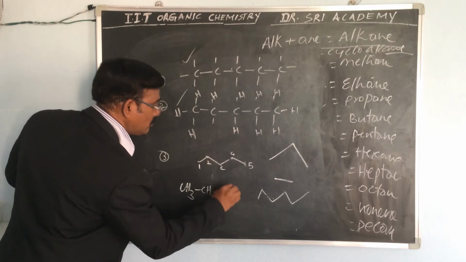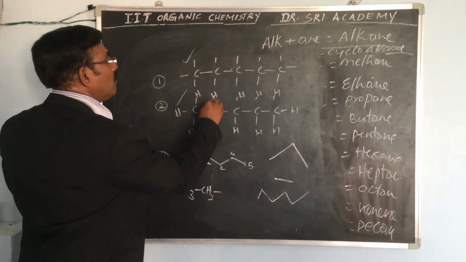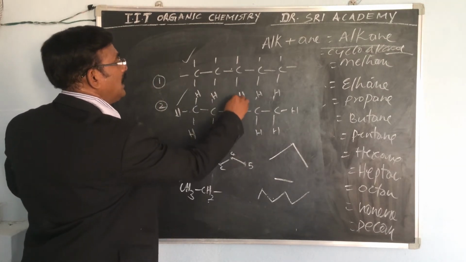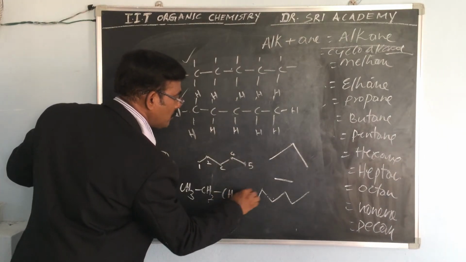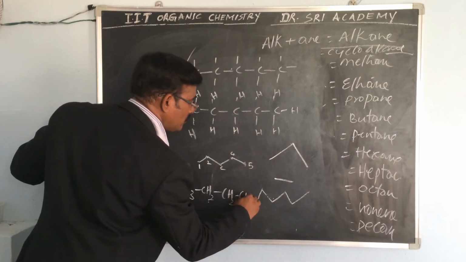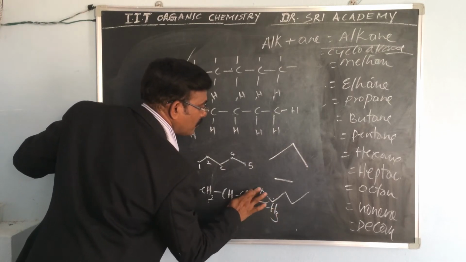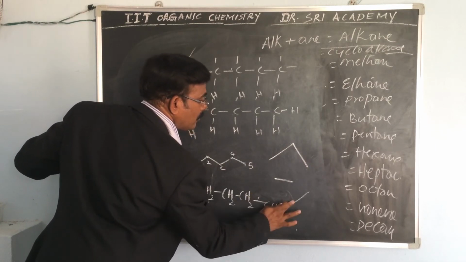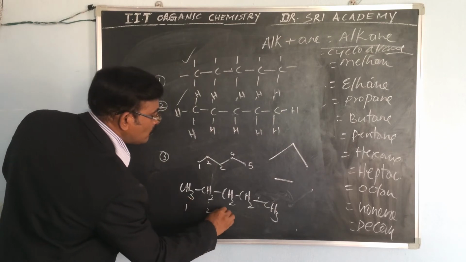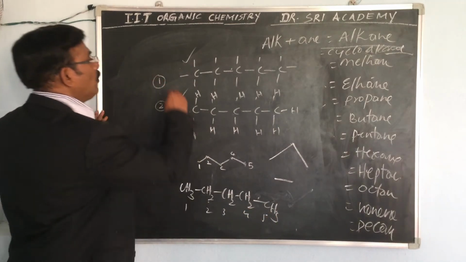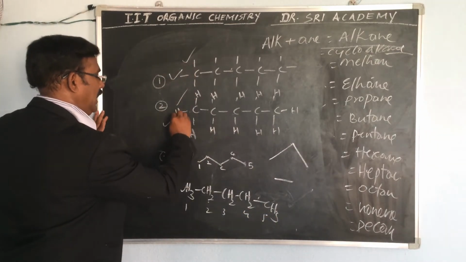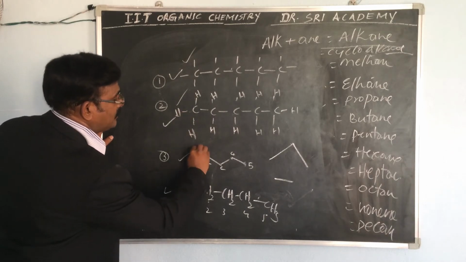Then CH2 means 2 hydrogens, CH2 and CH2, next CH2, then CH3. So how many? 1, 2, 3, 4, 5. Either like this or like this.